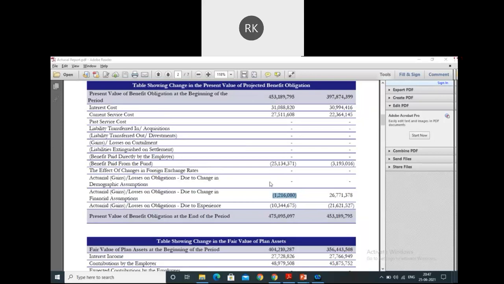Okay, see this entry. Now I believe this also you can draft. This entry also you can draft. It is very simple. See what's the impact. This particular amount is increasing my liability, and this is the expense. Debit the expense, increase your liability. You're done. You need not get into which GL code it is impacting.